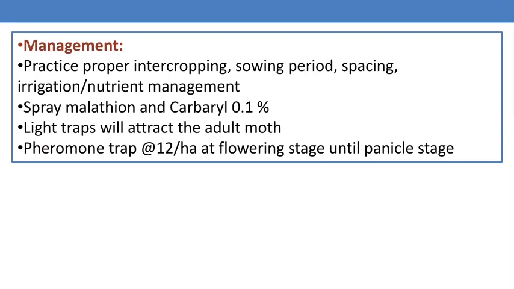Then a light trap will attract the adult moths, because all the moths are nearly nocturnal in habit, and due to the light trap they are attracted toward the light. Then we can also install the pheromone trap at the flowering stage, because at that stage the moth is attracted toward the plants for egg laying, and when you install the pheromone trap we can monitor the pest in that field.